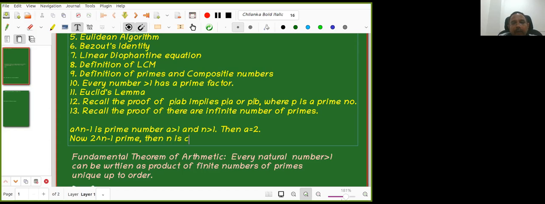How many of you are able to prove this? Okay, go slowly. First, how do you prove that if a power n minus 1 is a prime number, then a equals 2? Of course a greater than 1 and n greater than 1 are there automatically as a part. How do you prove that a equals 2? One of you can tell. Yeah, Kaustubh, go.